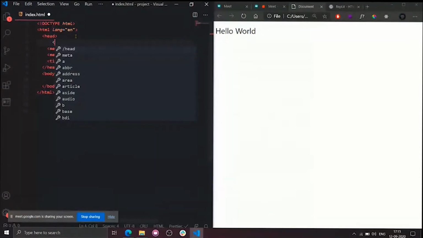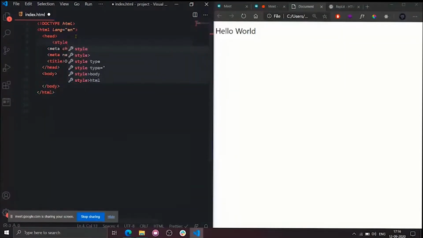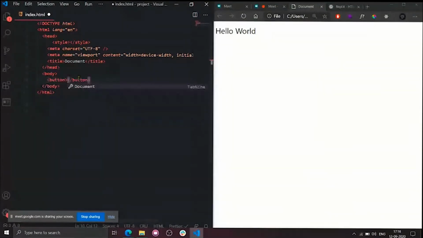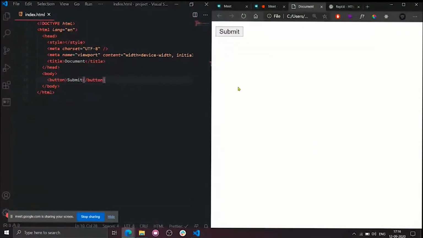Whenever you start with CSS, remember the word style. Style is the ultimate keyword for you to include CSS styles. So I wrote a style tag in the head section. Remember guys, I wrote it inside the head section, and the closing tag is also in the head section. Now I will write a button. Okay, a button, submit. Now let's refresh. As you can see, the submit button appears on the right side.